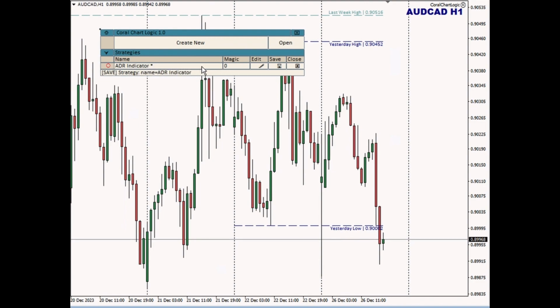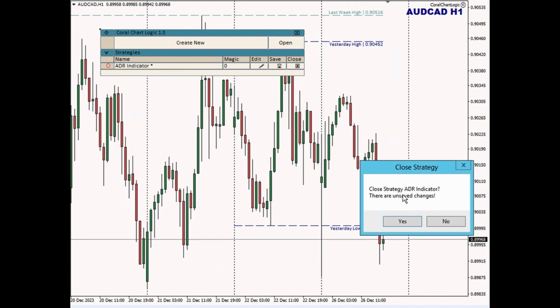And so if I were to now close this, it would warn me there are unsaved changes in this strategy. So if I were to close it now, I would lose those changes. So there's a visual reminder that something has changed, and then there's a reminder in the close dialog so that you don't lose those changes.